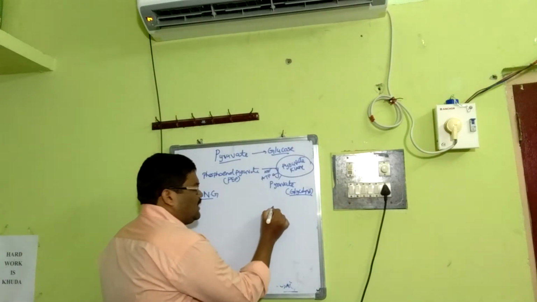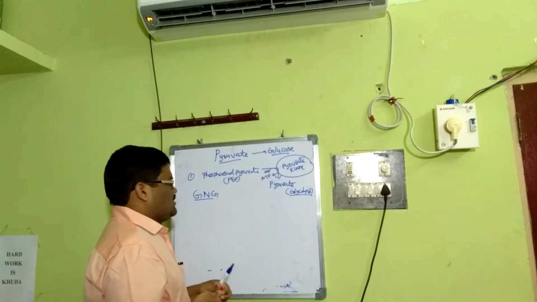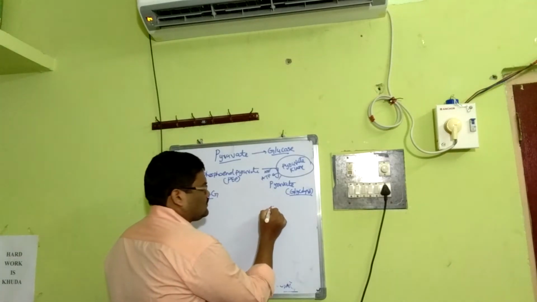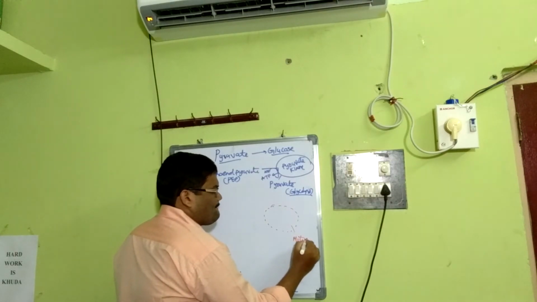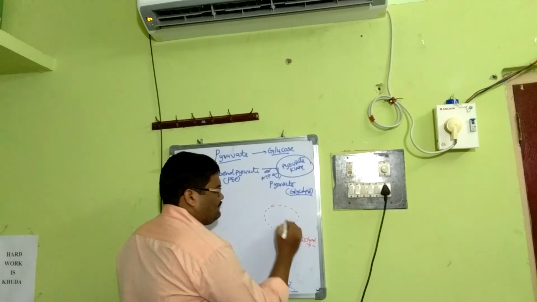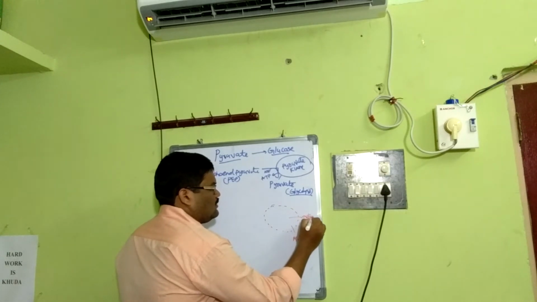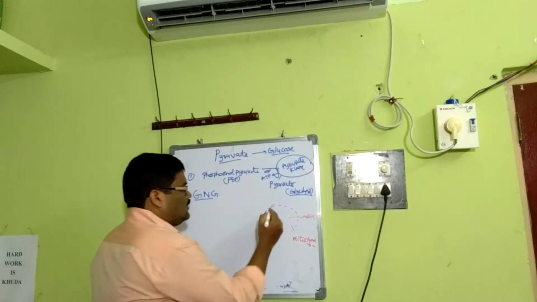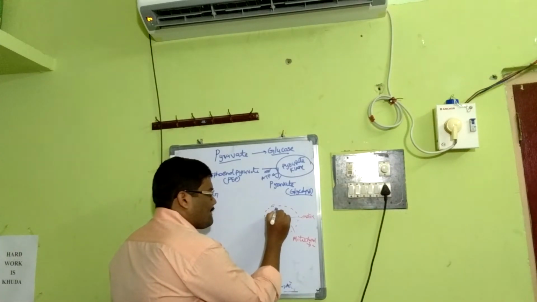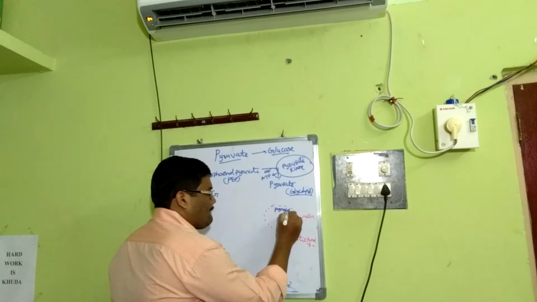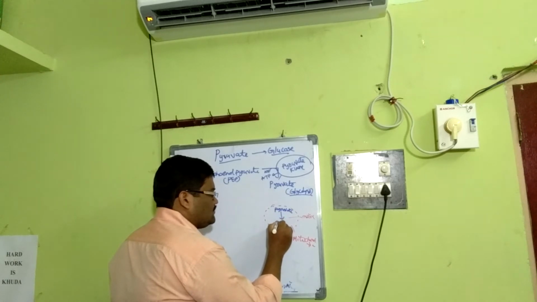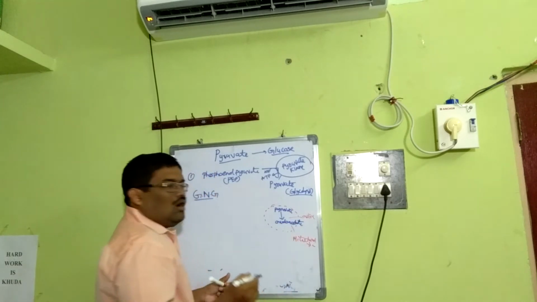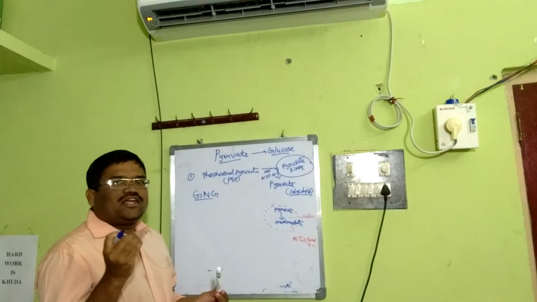Just imagine this is mitochondria. This is matrix. Here, the pyruvate becomes oxaloacetate. Oxaloacetate is one of the intermediate compounds of the Krebs cycle.